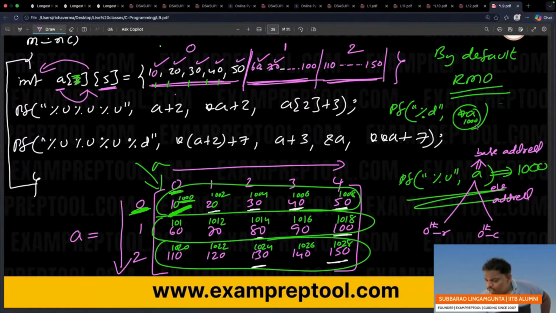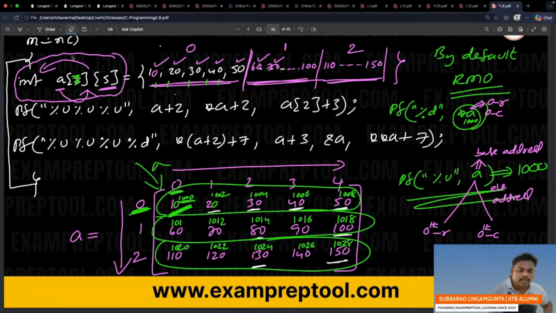Star A. A is 1000. Remember, A belongs to the 0th row, 0th column. To get the data in a 2D array, whenever the declaration is going on, if you declare it as a 2D array, a 1D array has 1 bracket, and a 2D array has 2 brackets.